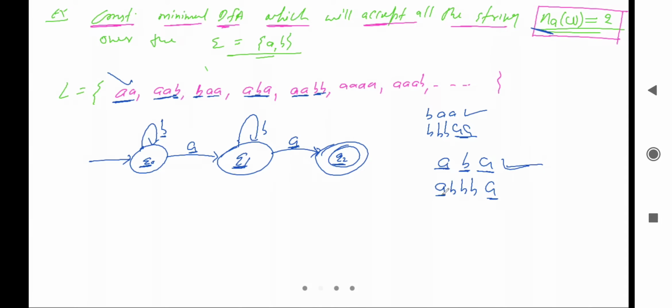Now will it accept this string? Let me check. Here it is A, so from Q naught by reading A we are on Q1. After that it is B, multiple B. Yes, we can read multiple time B here. So it is also a possible case. After that it will read A and it will go to Q2, and it will accept the string. Okay, so is it clear till this part?